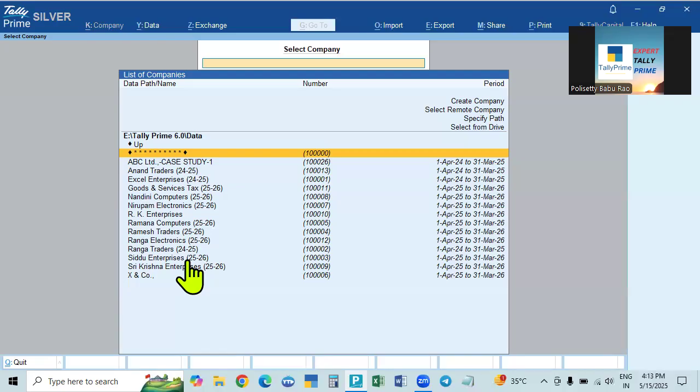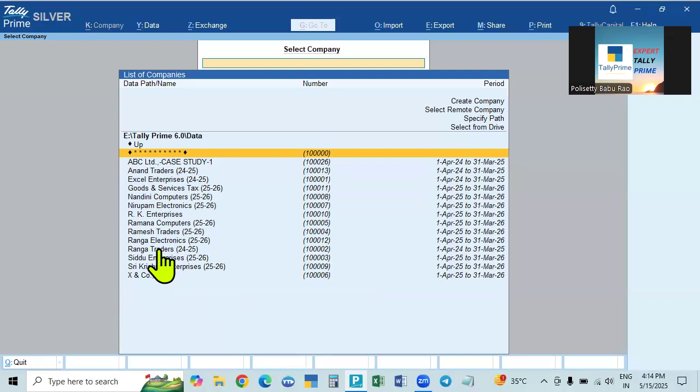So that those companies, again you can take the backup. If you do like that, the data will be safe. This is called data security. For this purpose, you have to take the backup. So every day we are taking the backup, so the data is safe. Yes, that is saved in some other place. This is called the original data, and in the other place it is called the backup data.